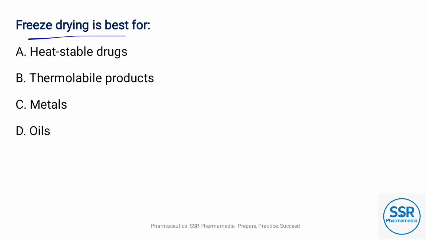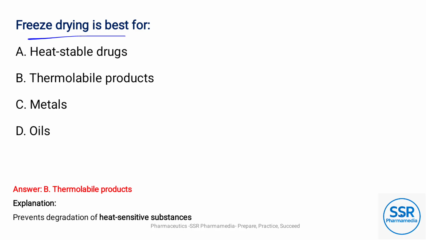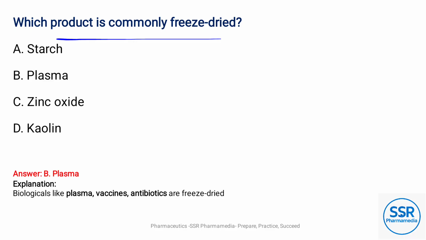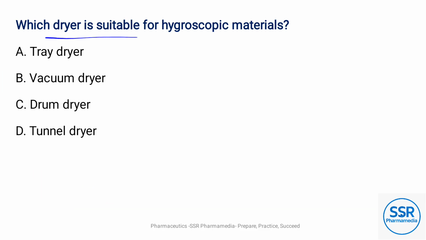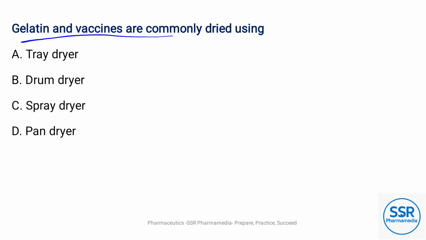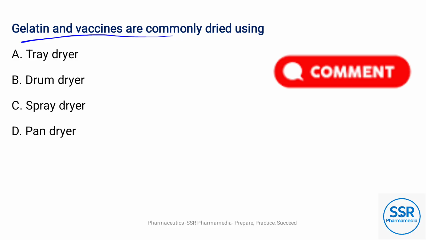Freeze drying is best for option B, thermolabile products. Which product is commonly freeze dried? Option B, plasma. For more explanation and answers, see below this question. Which dryer is suitable for hygroscopic materials? Option B, vacuum dryer. Gelatin and vaccines are commonly dried using? Give the answer in the comment box.